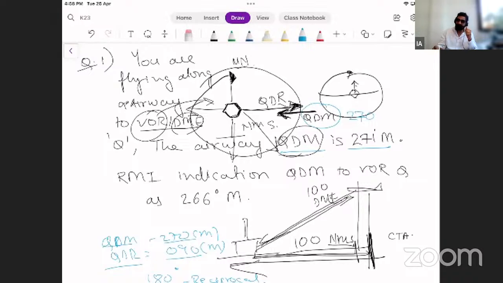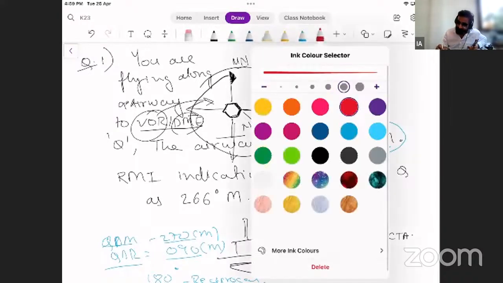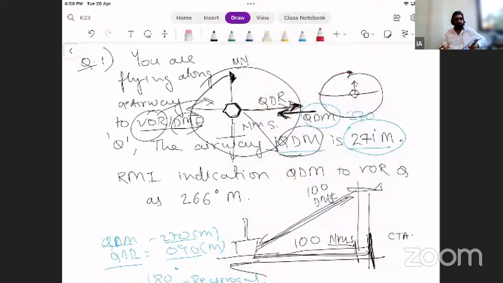So if I use that technique, what is the reciprocal of 271? Remember, whenever you have to find reciprocal, you always add 180 and then subtract 360 if the values are more. Or you can simply subtract also, but sometimes it will give you an incorrect answer. So 271 plus 180 minus 360, I get 091. Students, whoever is not following, please talk to me. If you're confused, if I'm too fast, let me know.